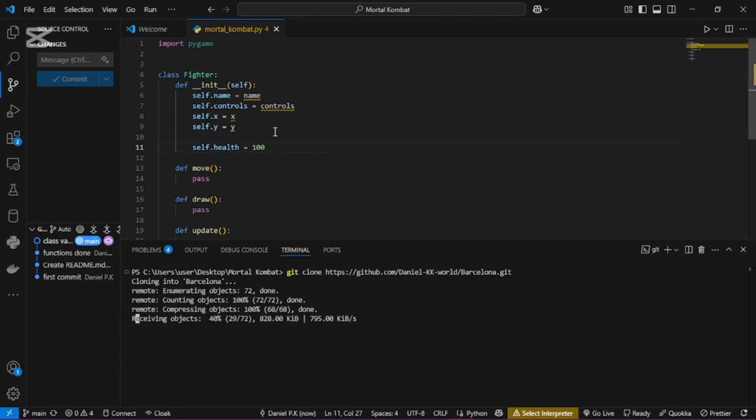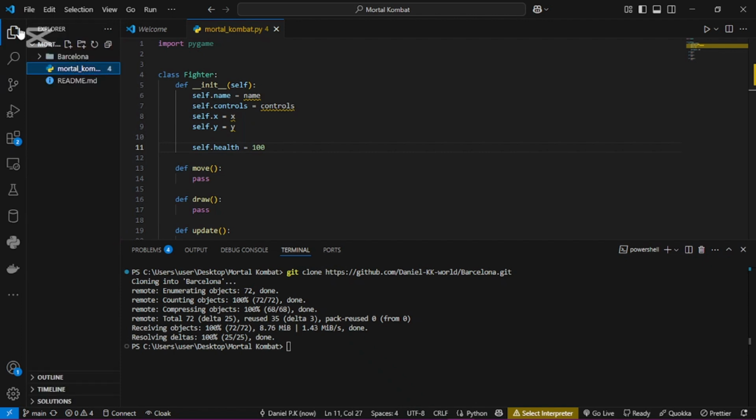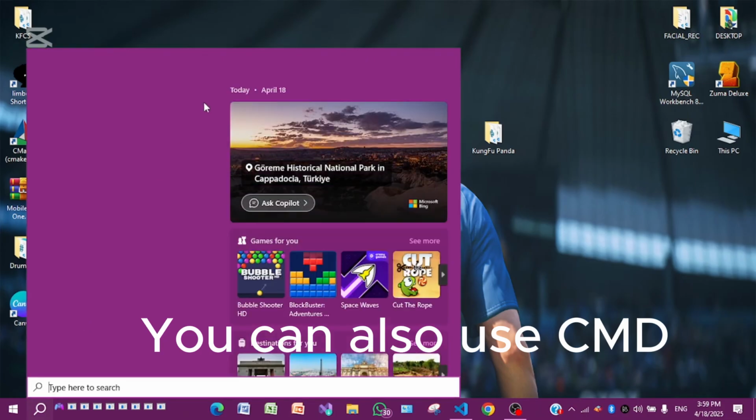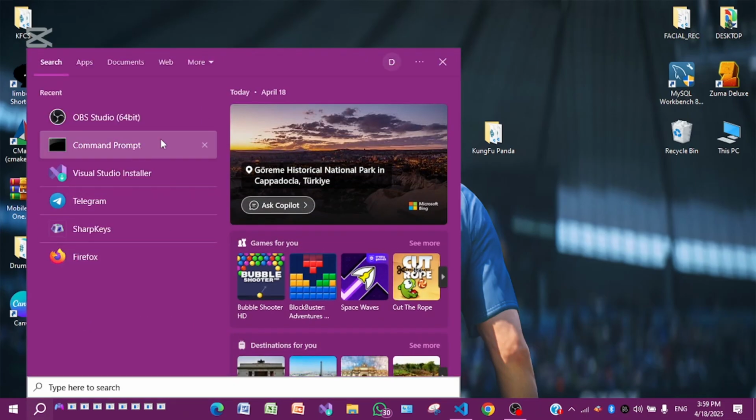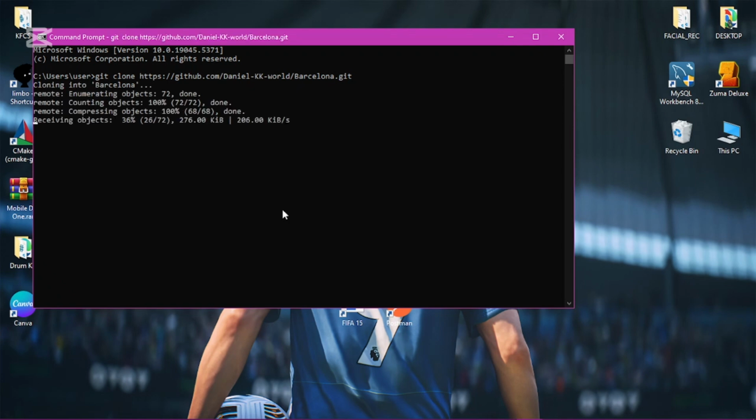I shouldn't have done this here. But it will clone the parent folder of whatever project you are working with, in the directory. So whatever is in FC Barcelona, everything is going to come over here in my Mortal Kombat folder. That's what I was saying, I shouldn't have done it over here. Currently I am on my desktop, right? So if I do the git clone, wherever I did it, it will clone to that directory.